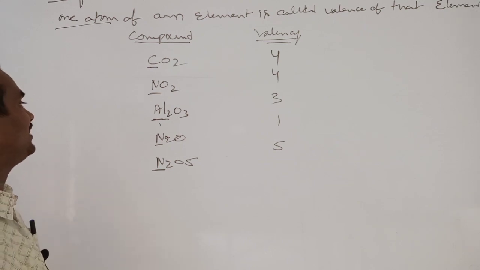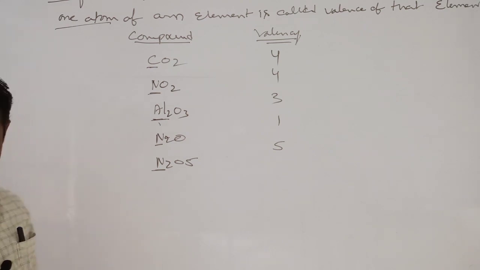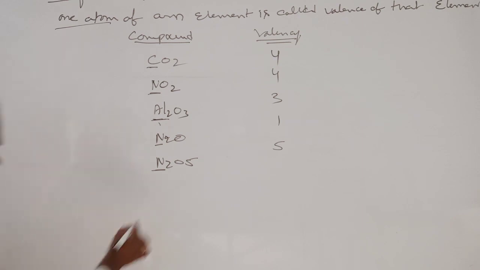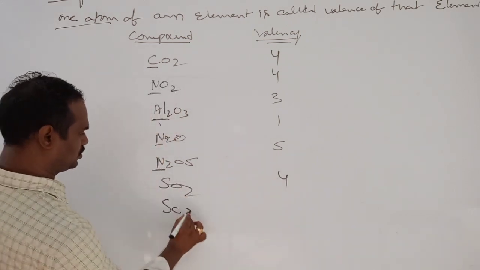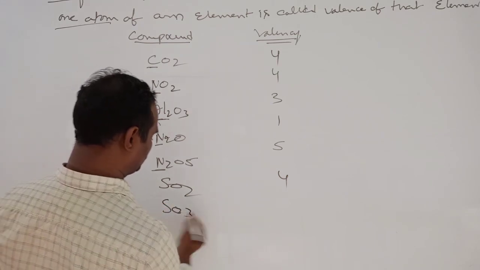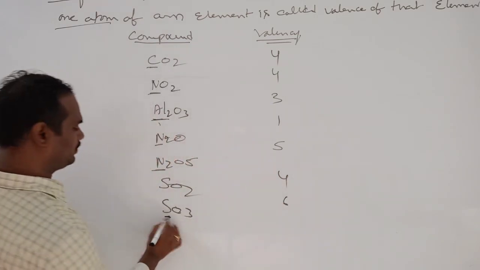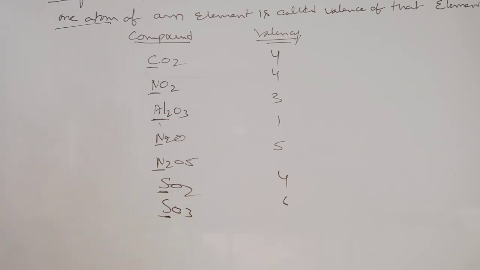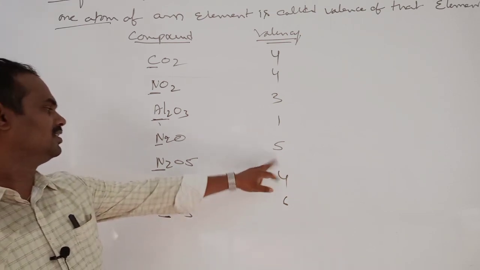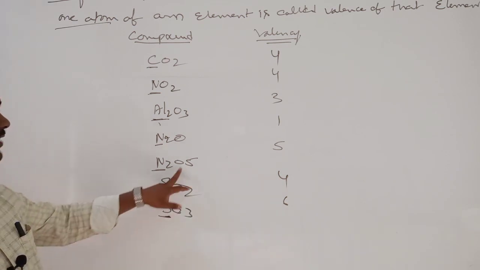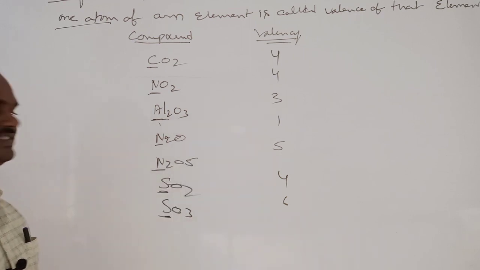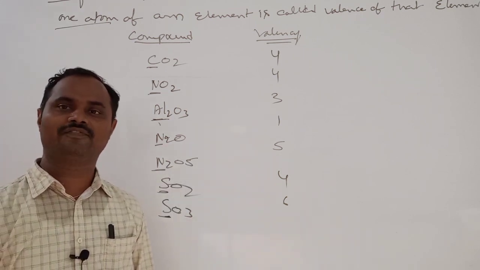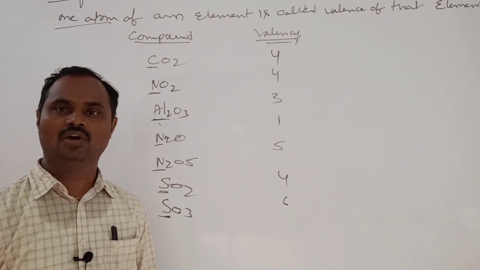of different elements with respect to oxygen atom. Okay. With respect to oxygen atom we can take like this. In the same way, SO2: here 2 into 2, 4. SO3, what's that? 2 into 3, 6. Only one atom is there. Double is there means what you have to take? That is reduced to half. Okay now, 5 into 2, 10. This belongs to 2 nitrogen atoms. Per 1 nitrogen is 5. Is it clear? This is the valency of different elements with respect to oxygen.